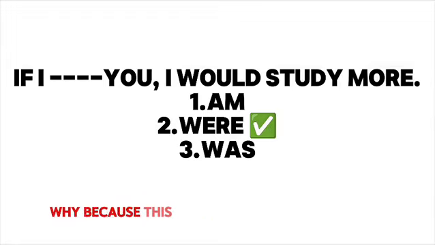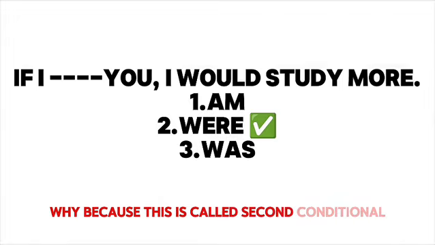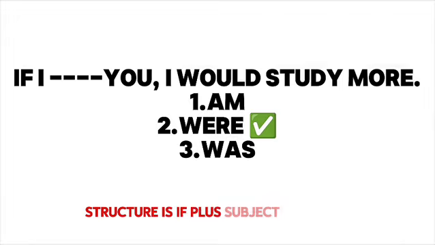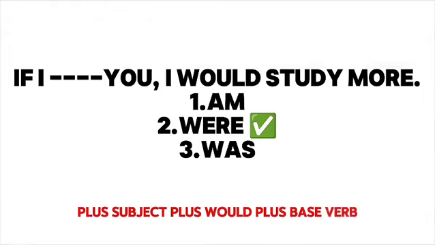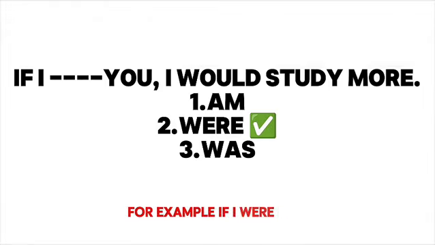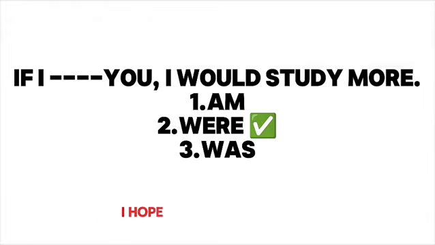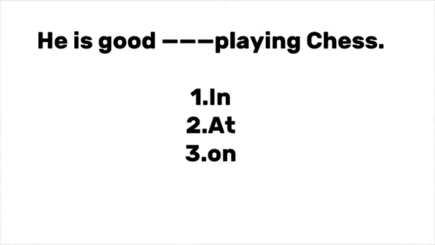Why? Because this is called second conditional. We use it for imaginary situations and advice. The structure is: if plus subject plus verb, subject plus would plus base verb. For example, if I were rich, I would travel the world. If she were here, she would help us. I hope you understand this question number 3.